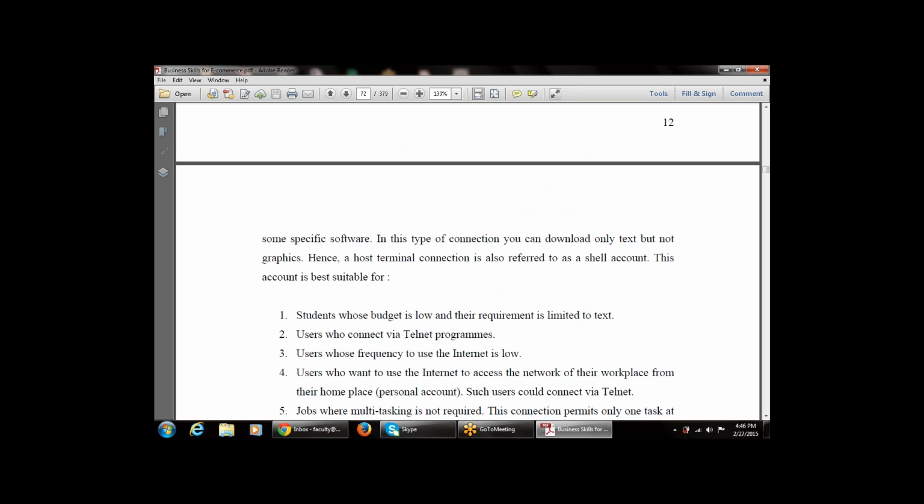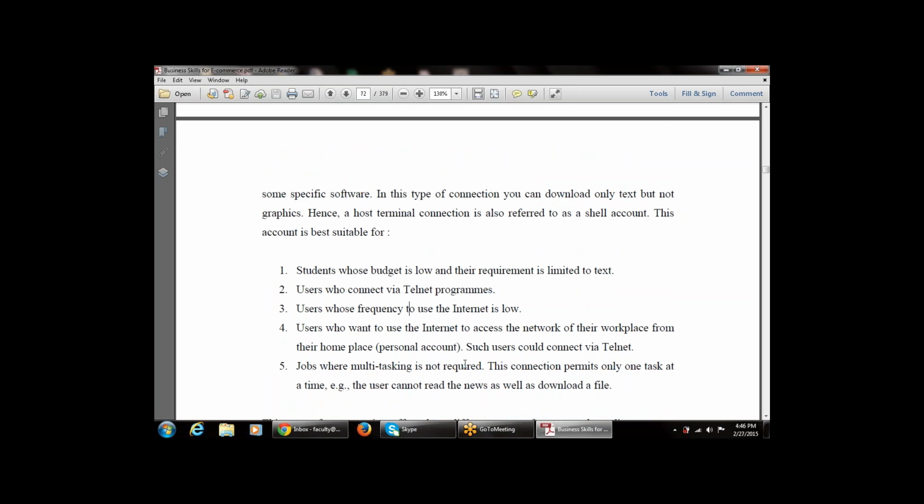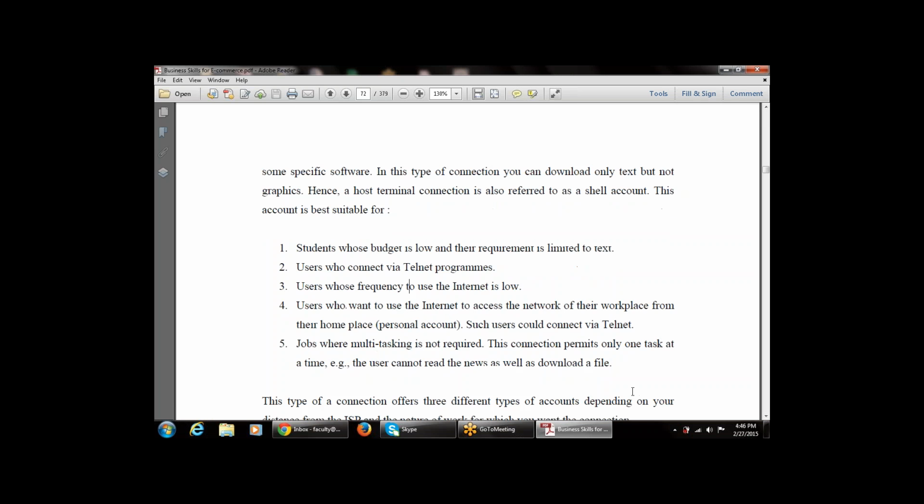Then users who connect via telnet programs, users whose frequency of internet use is low, and users who want to access the network of their workplace from their home. Such users could connect via telnet. Also jobs where multitasking is not required. These are the various cases in which the host terminal is used. Whenever there is no requirement of multitasking, we use the host terminal connection.